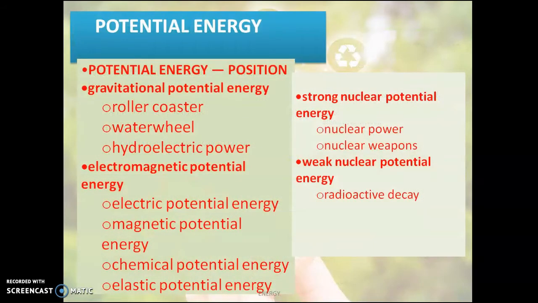There are various classifications in potential energy itself. It's based on gravitational: I'm going to leave a ball from a height, so that comes under gravitational potential energy. Electromagnetic potential energy, and nuclear potential energy, very important. In nuclear weapons so much energy is stored, but when the reaction starts, the energy that is let out is immeasurable. And weak nuclear potential energy, radioactive decay, comes under weak nuclear potential energy.